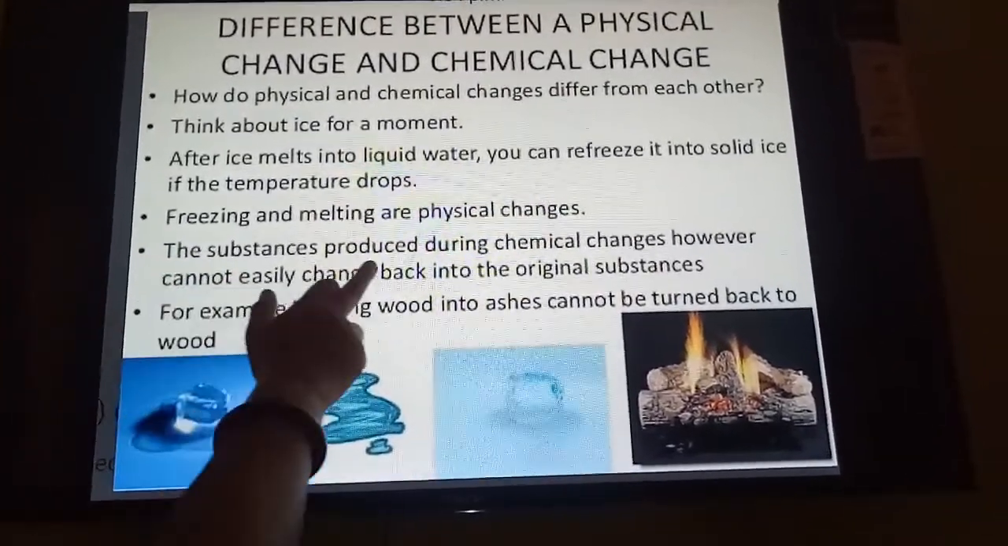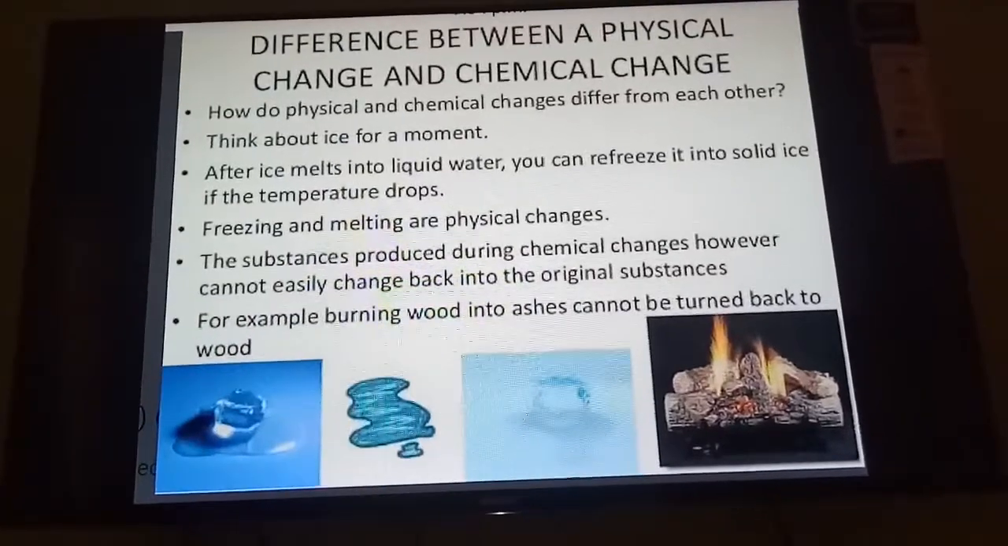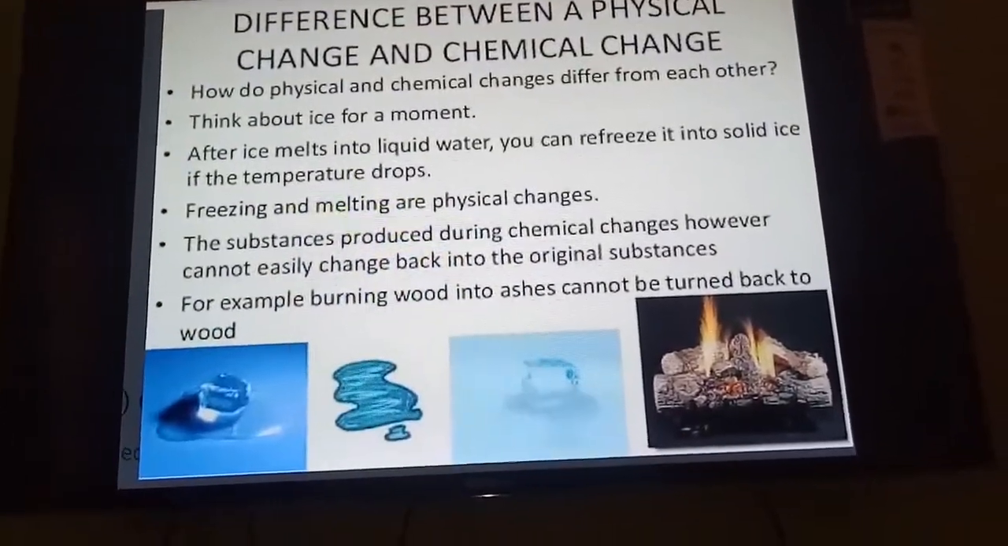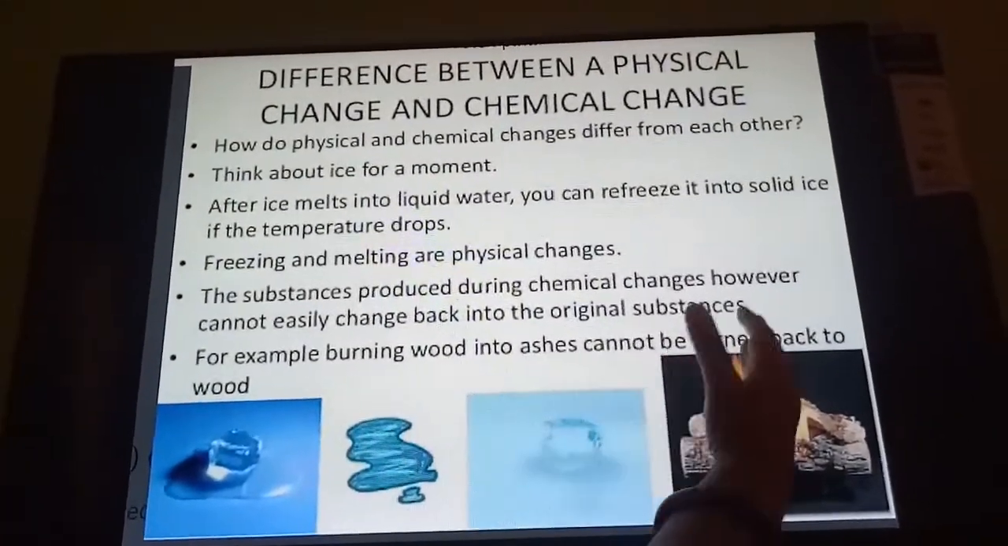Now, the substances produced during chemical change, however, cannot easily change back into the original substances. Okay. So, for example, burning of wood into ashes cannot be turned back to wood.